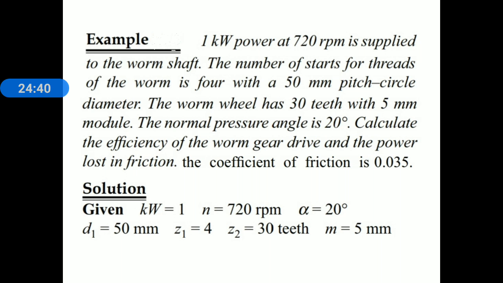Number of teeth on worm wheel Z2 is equal to 30. Module M is equal to 5 mm. Normal pressure angle alpha is equal to 20 degree. And coefficient of friction mu is equal to 0.035. Now first of all, we find out the efficiency in step number 1, and next we find out the power lost in friction in step number 2.